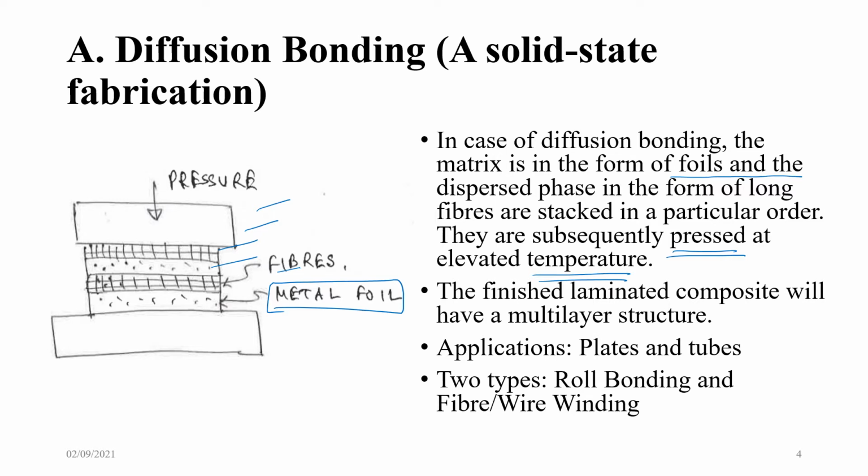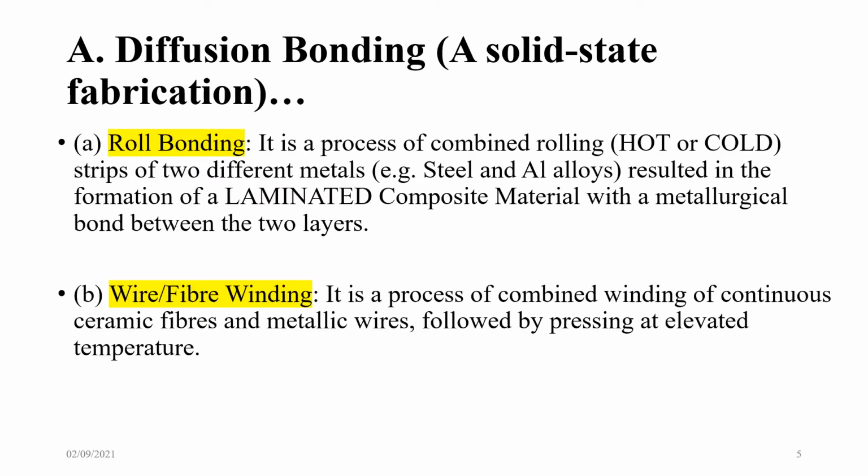The finished laminated composite will have a multi-layered structure. For example, this can be used in plates as well as tubes. So two types can be there: one is roll bonding, another is fiber or wire bonding. So what is roll bonding? It is a process of combined rolling, hot rolling or cold rolling, of strips of two different metals,